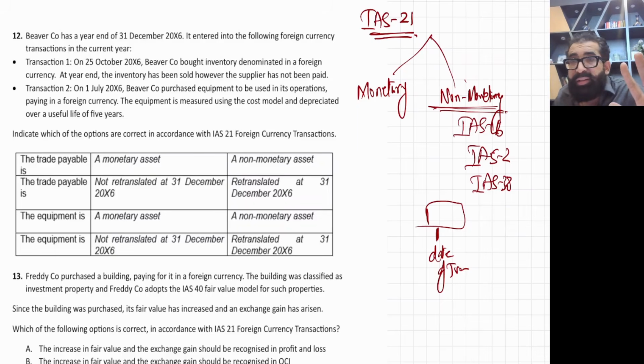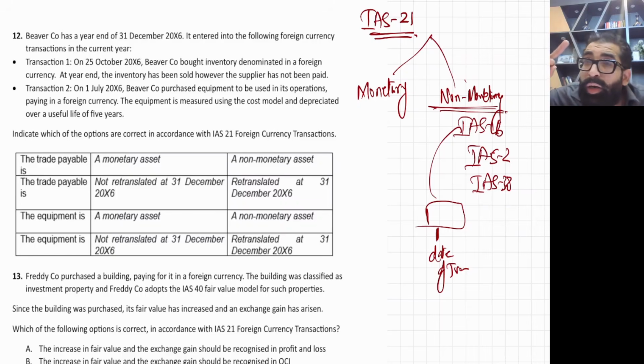But yes, if you are using the revaluation model, something extra I'm teaching. If you are using the revaluation model for a non-monetary item, first you record it at the date of transaction exchange rate.